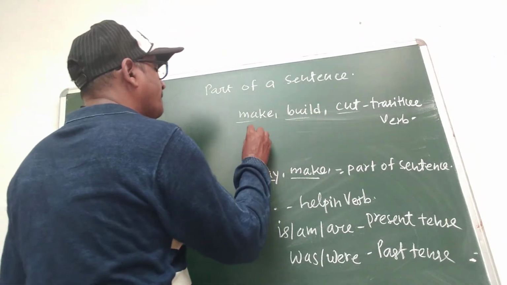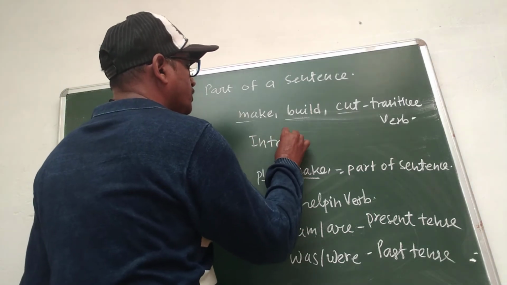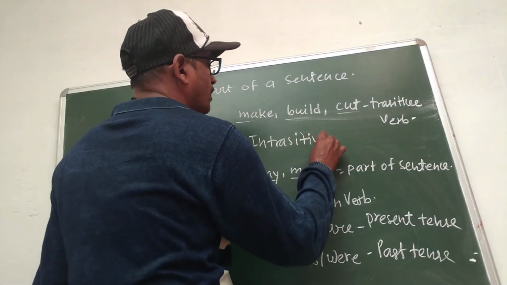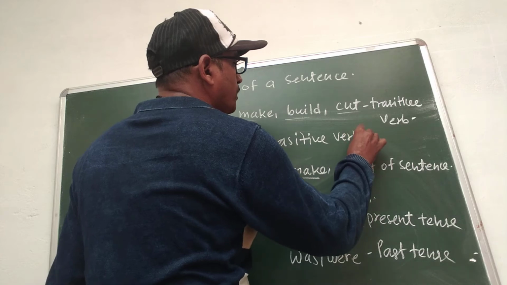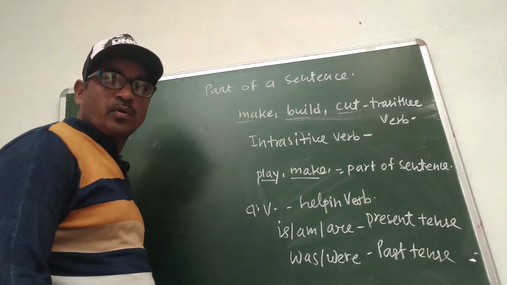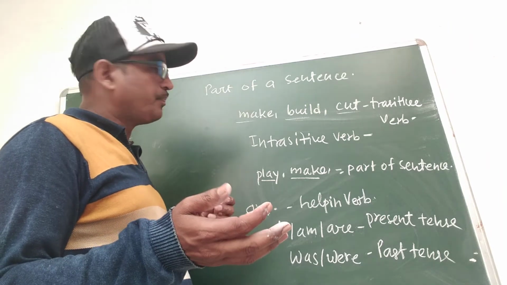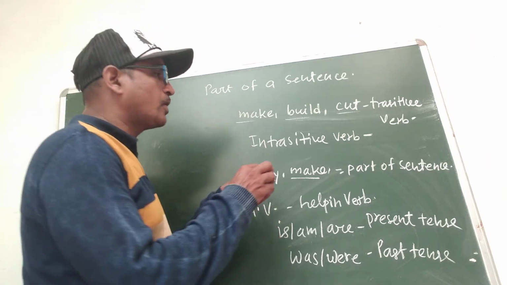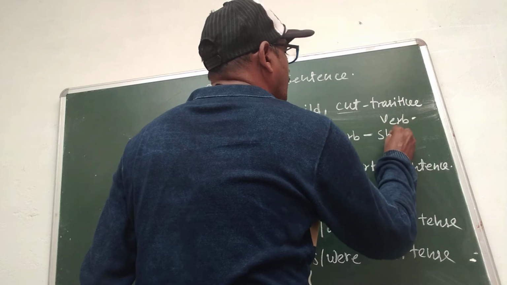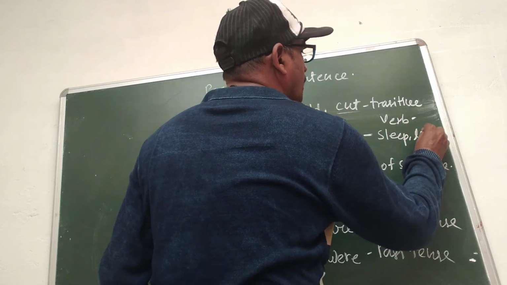Intransitive verb is the verb that needs no bodily action. We do not see any bodily action in an intransitive verb. For example, sleep, laugh. Sleep, laugh.